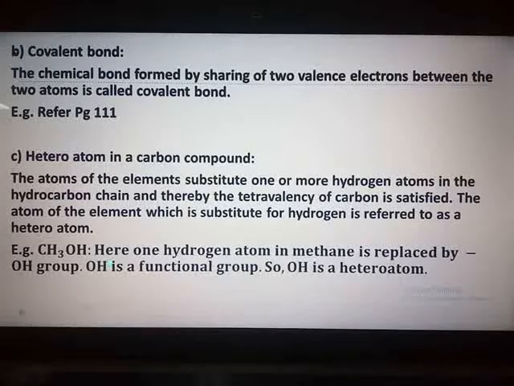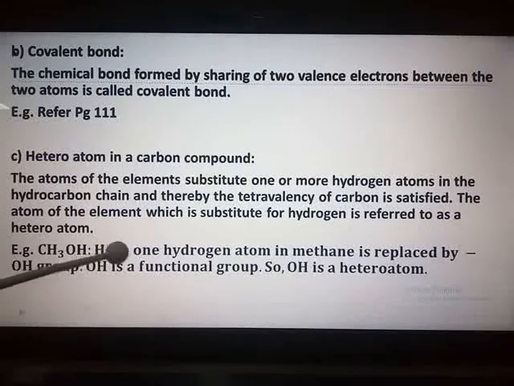You know, one or more hydrogen atoms are replaced by atoms of other elements, which substitute for hydrogen, and that other atom is known as a heteroatom, from outside. So the example I have taken is methyl alcohol, that is CH3OH. Here one hydrogen atom in methane is replaced by an OH group. How is methane? CH4. So one hydrogen is less, so it becomes CH3, and that hydrogen is replaced by an OH group, which is your heteroatom.